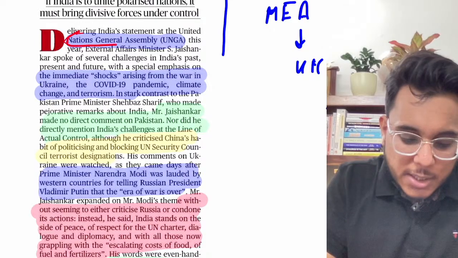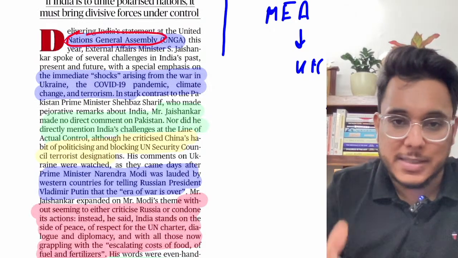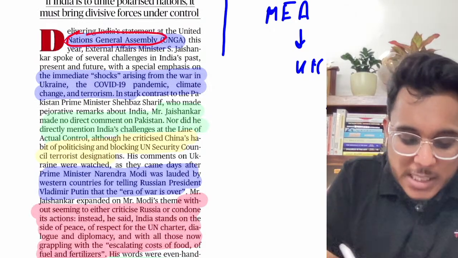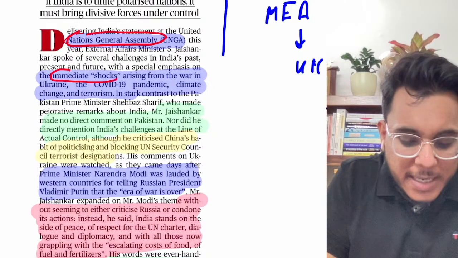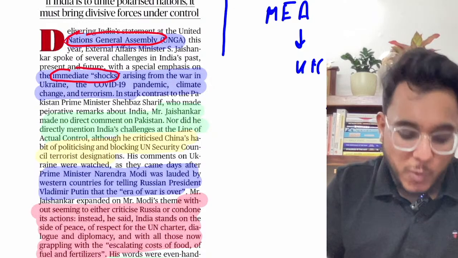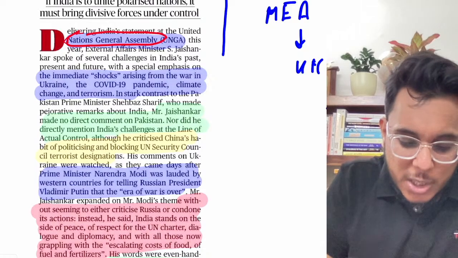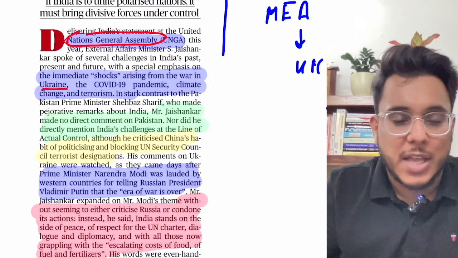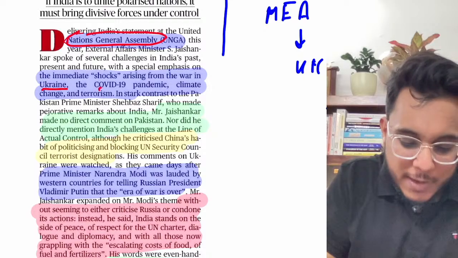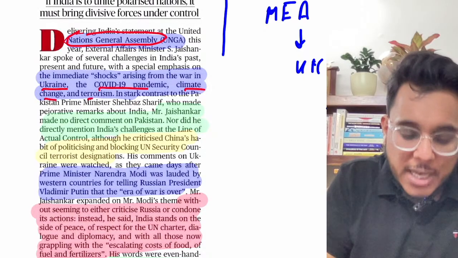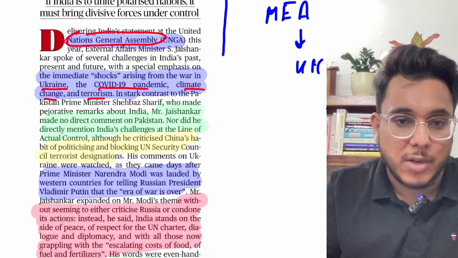So what has happened recently, at the United Nations General Assembly, the Minister of External Affairs addressed the UN, and it has been provided that right now there are immediate shocks that the world is facing. What are the immediate shocks? The Ukraine war, which has disrupted the supply chains, then the COVID-19 pandemic, climate change, terrorism. These are the immediate shocks that the world is facing.